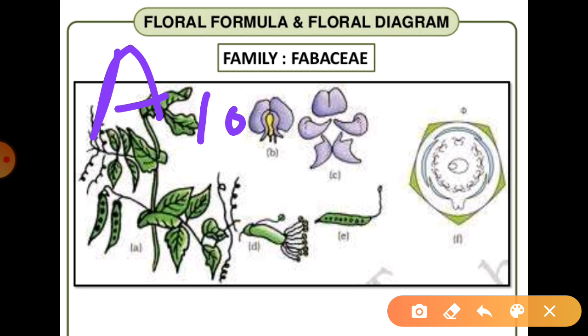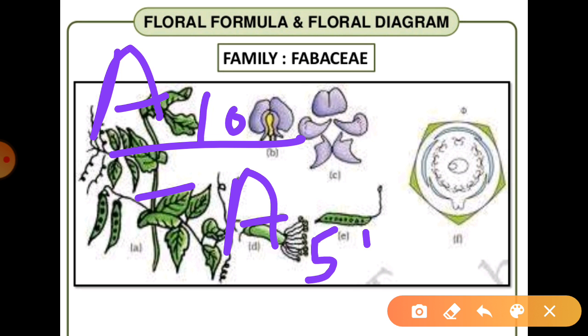Stamen means androecium, A. Suppose there are 10 stamens, of which 2 whorls have 5 each, that means their arrangement is in such a condition. Out of those 10 stamens, 2 whorls of 5, so we can write androecium 5 plus 5, right?